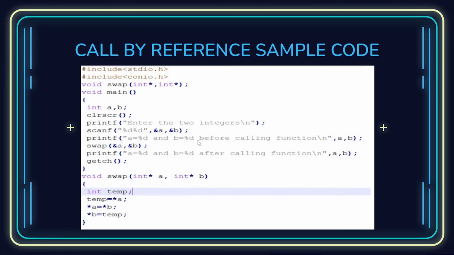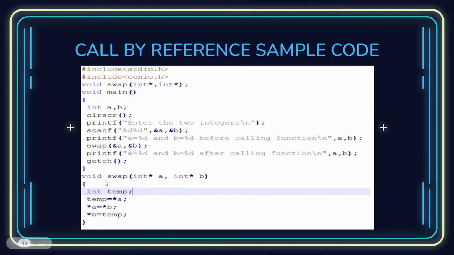Then printf a equal to, b equal to: the first %d is for the value of variable a, and the second one is for the value of variable b. Then swap(&a, &b) is called, which is defined later on. The values are printed before calling the function and also after calling the function. And then there is getch.